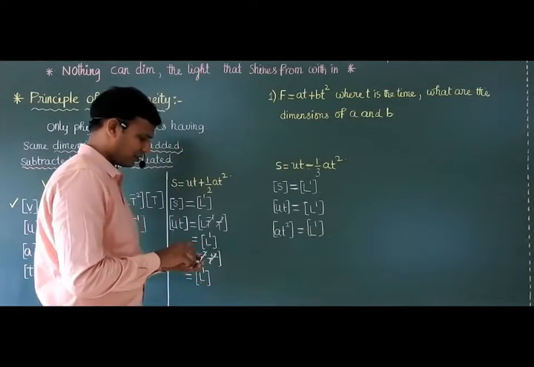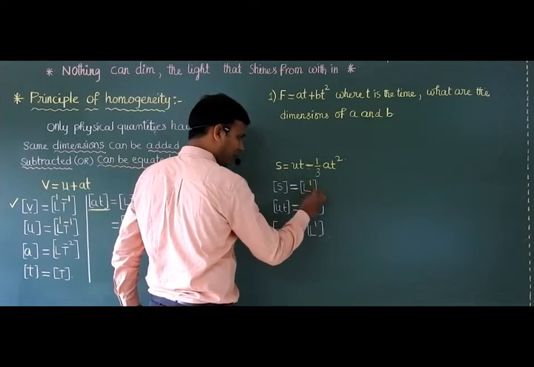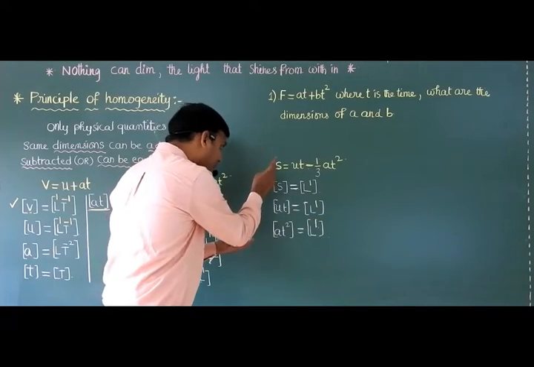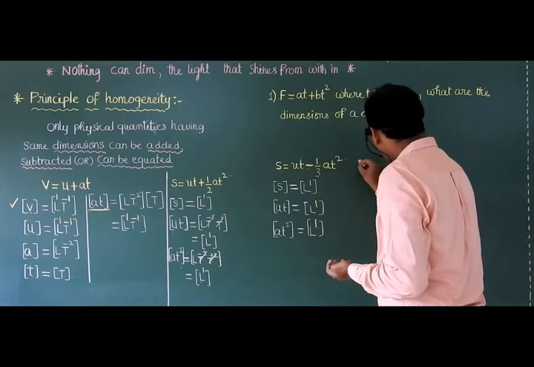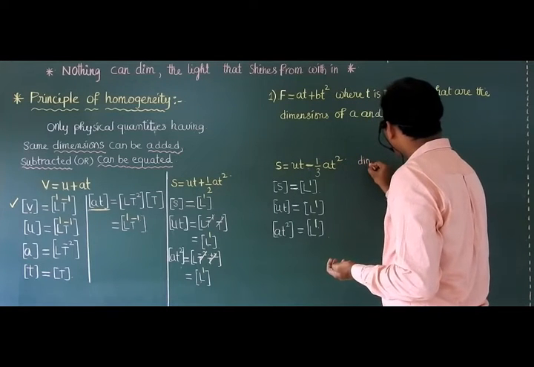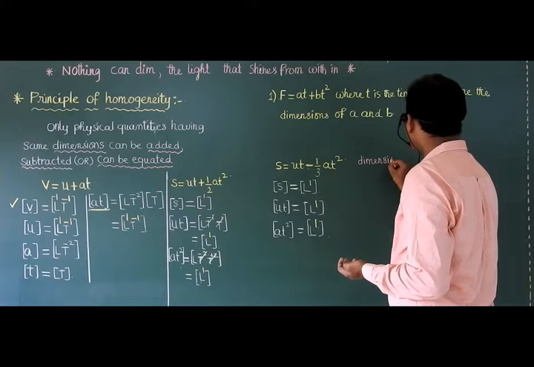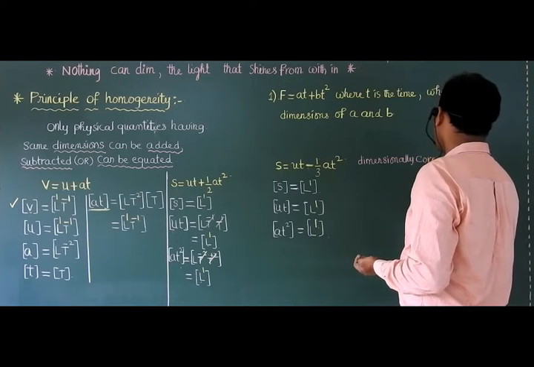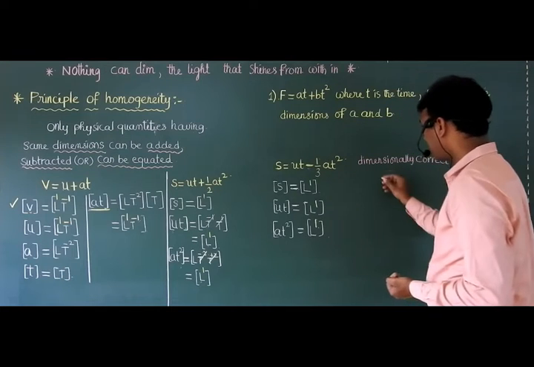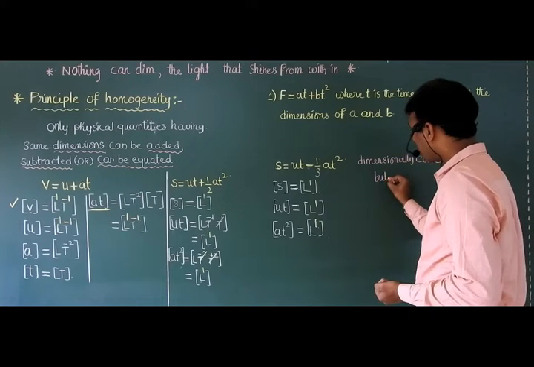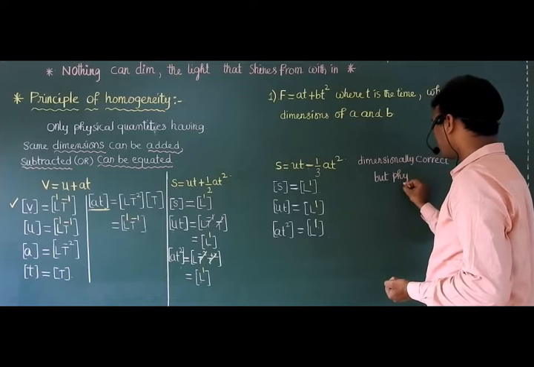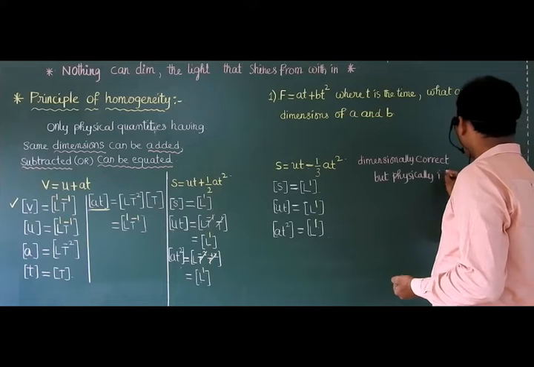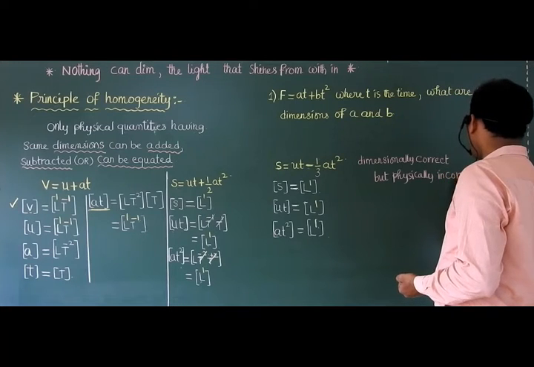You just observe, sir. Power of L here 1, here 1, here 1. So this equation is dimensionally correct. But physically incorrect.